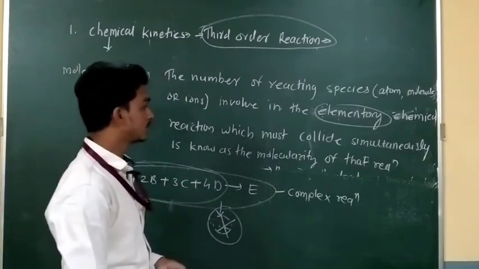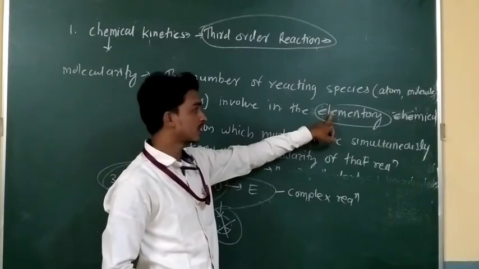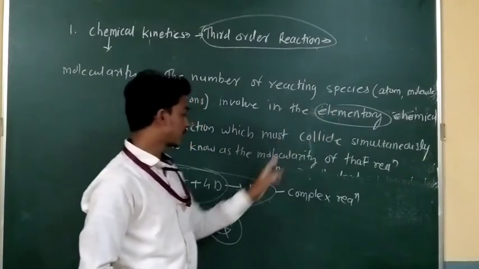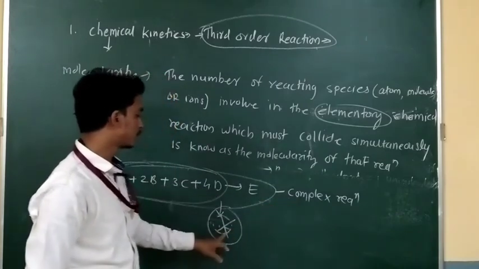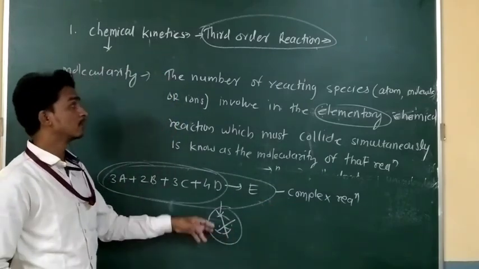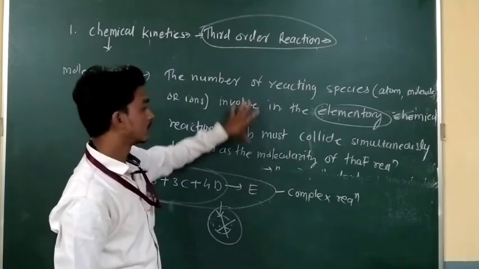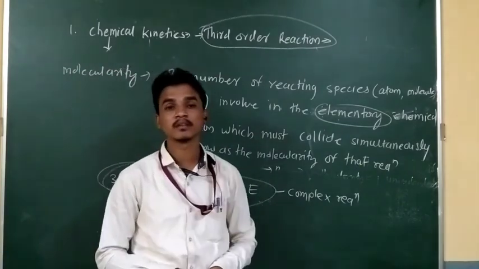So molecularity is only for elementary chemical reactions. You must remember this. For complex reactions, we are unable to judge the molecularity of the reactions. So this is all about the molecularity of reactions.